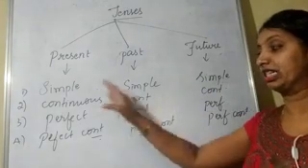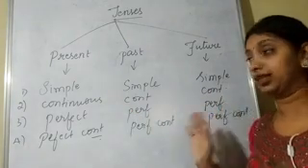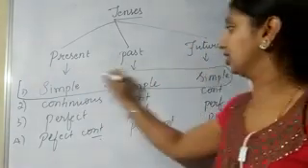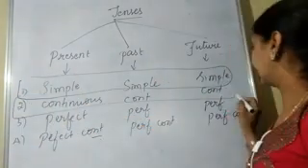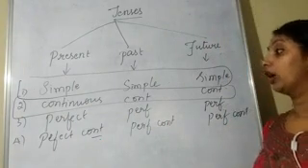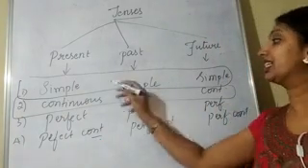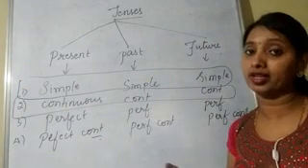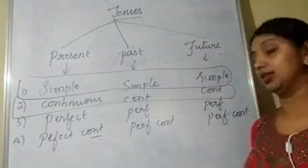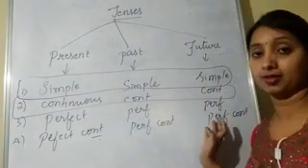Shall we discuss these tenses now? I'll do one thing. I'll discuss the first 3 tenses in my first video and then I'll go for the next 3 tenses. Like that I'll go and discuss. Now, among these 12 tenses, these 6 tenses are very important, because we use them regularly in our sentences.